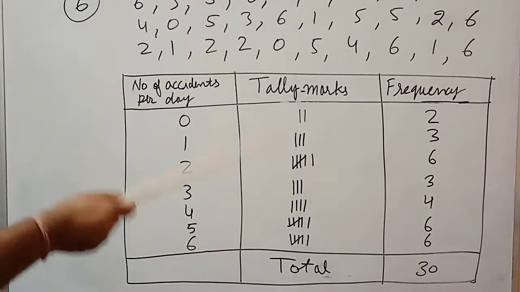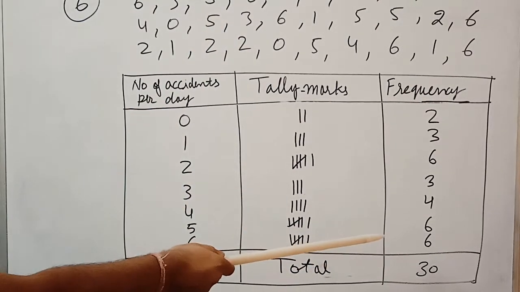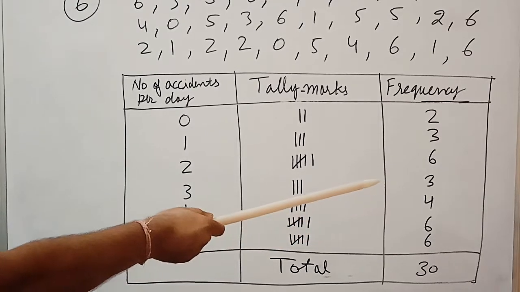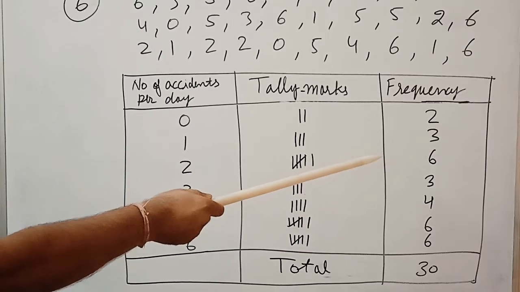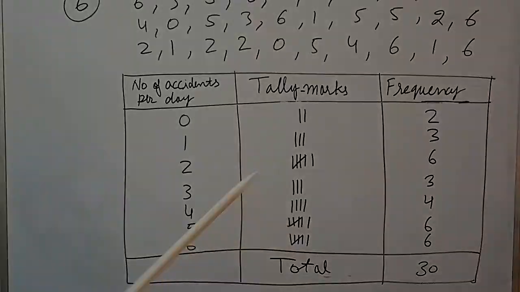So I already told you that 30 should be equal to this, as we have here 6 plus 6, 12, 12 plus 4, 16, 17, 18, 19, then 6 plus 6, 25, and plus 3 and 2, that is 30. So in that manner you will do sum number 6.